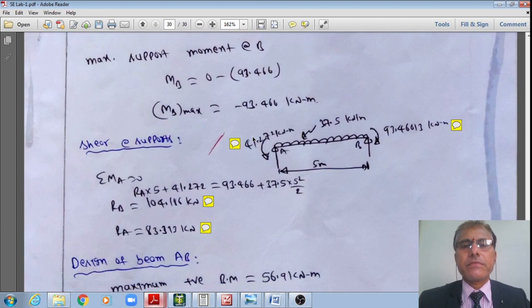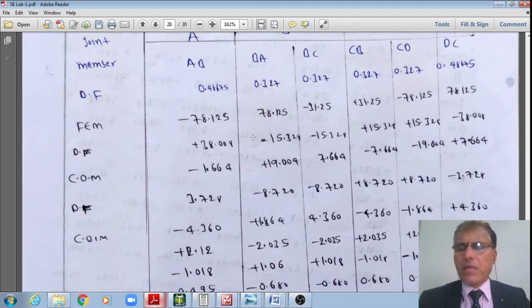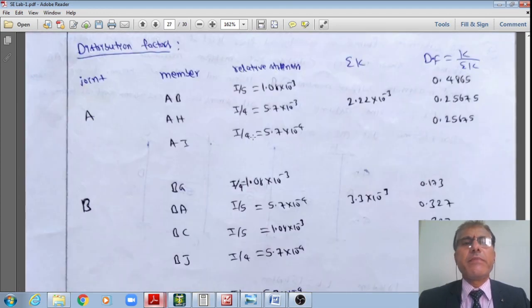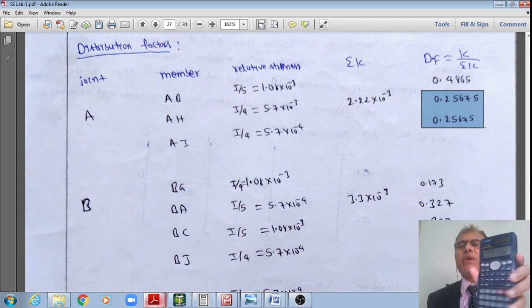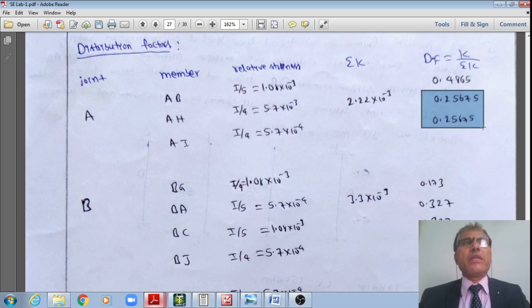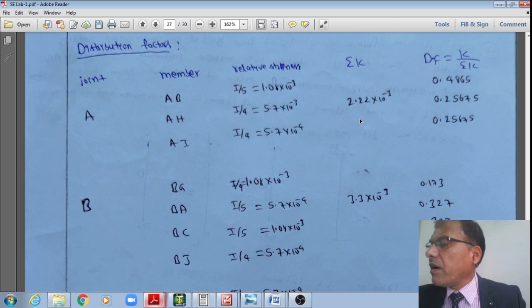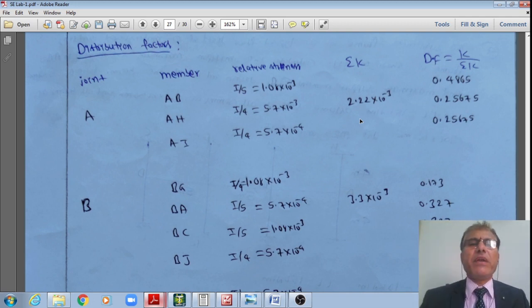That is how I got the sigma Kc as 0.256 multiplied by 2, now I got 0.512, divided by the summation of all the stiffness, equal to 1. Therefore, I do have 0.512. Now I'll go to this figure.